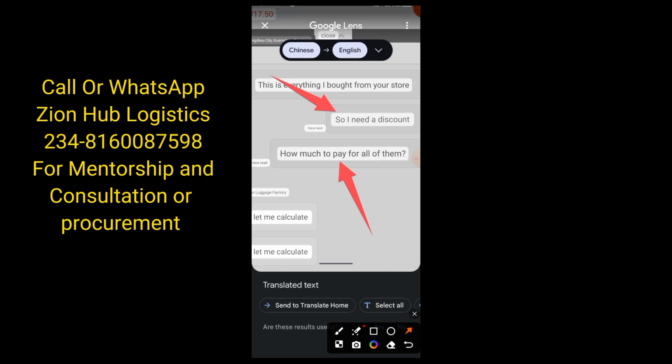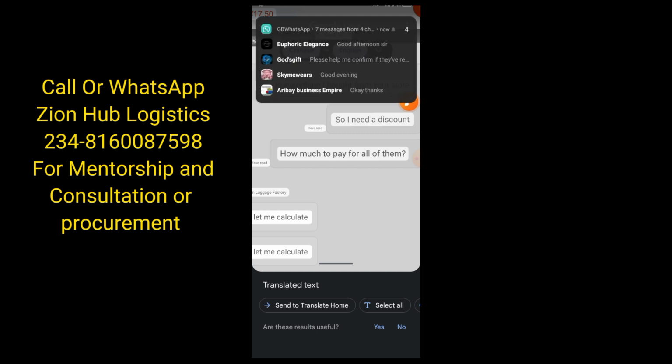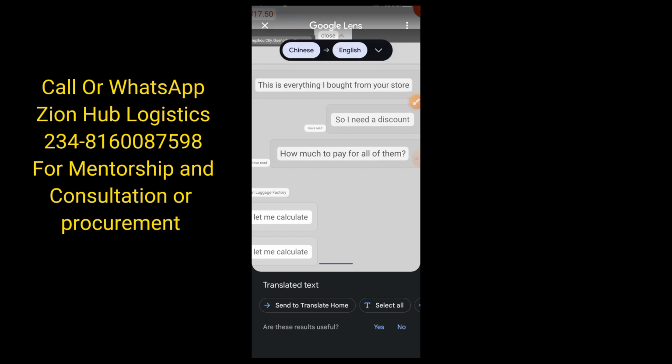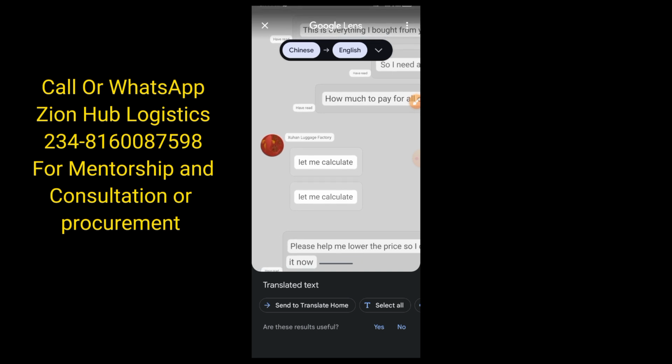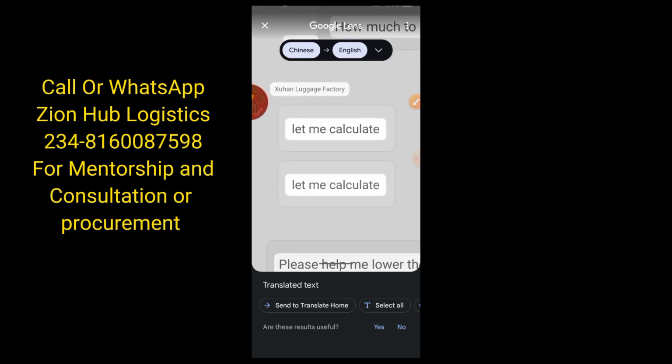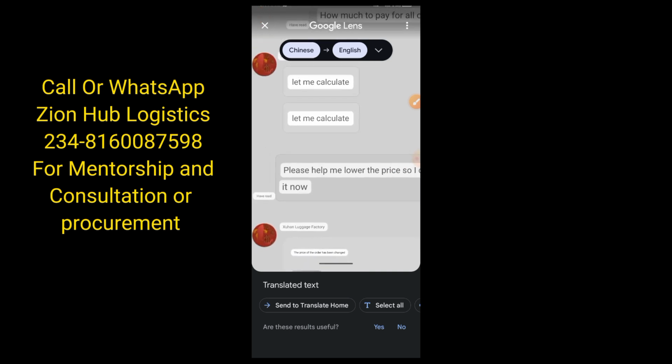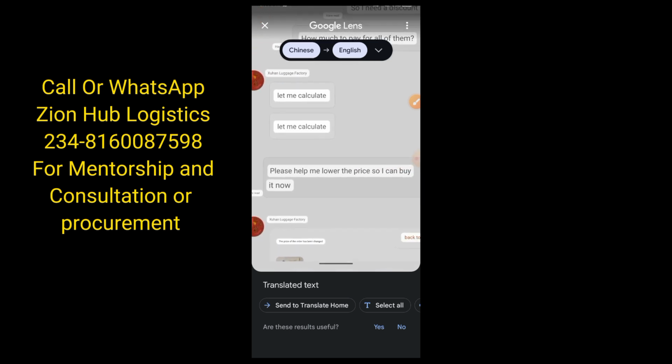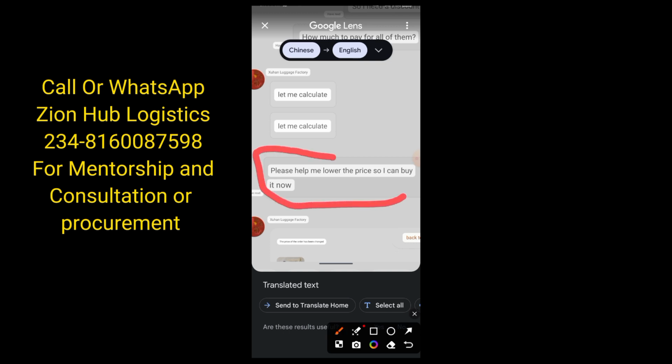So I've already told the supplier now that I am in need of a discount for this item that I'm buying, right? So now he said let me calculate. So this was his response. He said he wanted to calculate it so he can start giving me discount on this product. I replied again. I said please help me lower the price, right? So I can buy it now. This is what I typed to this guy, right?